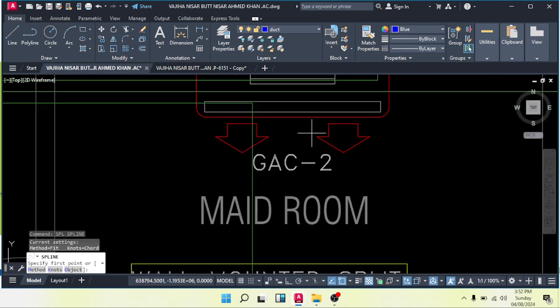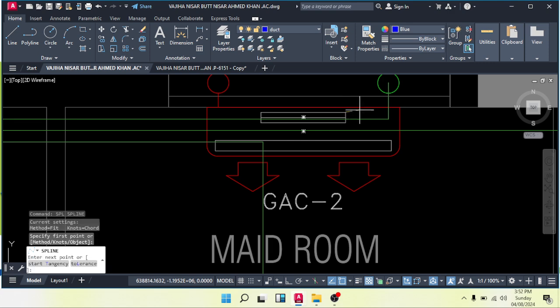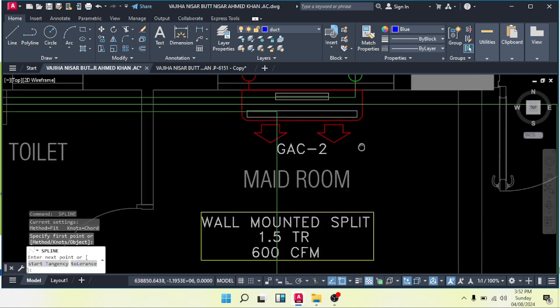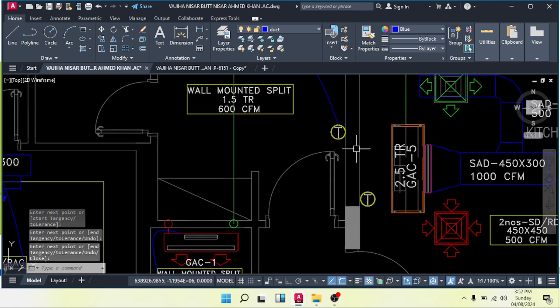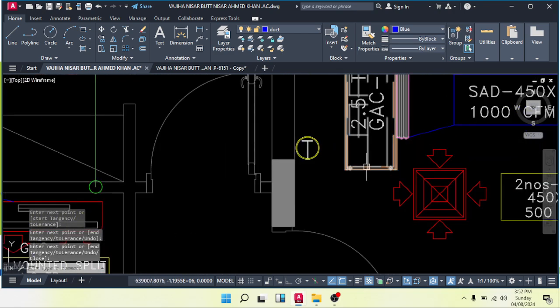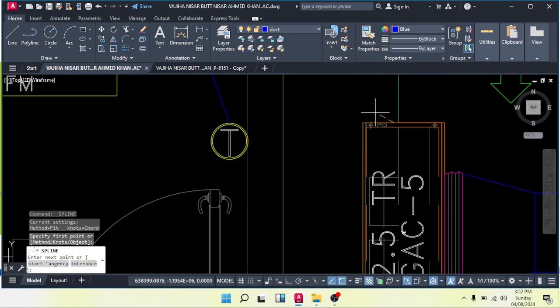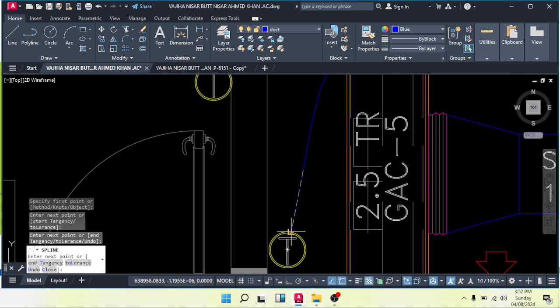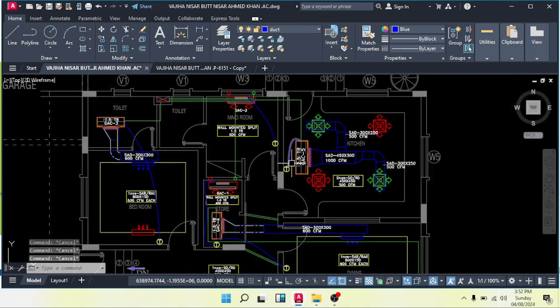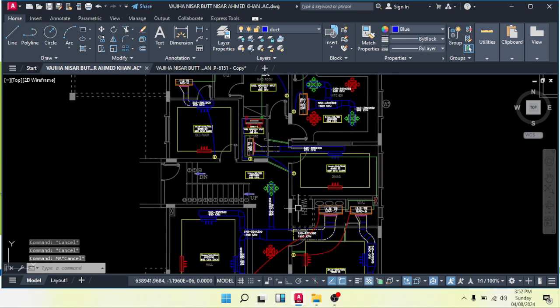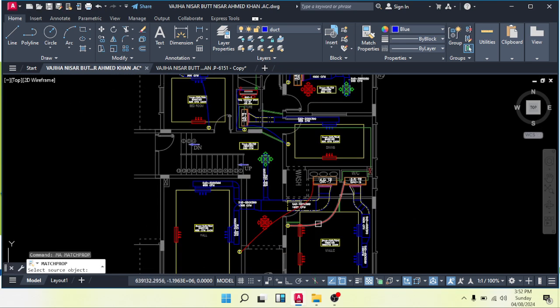SPL. You can make SPL like this, and then this one also. Change all the colors to red.